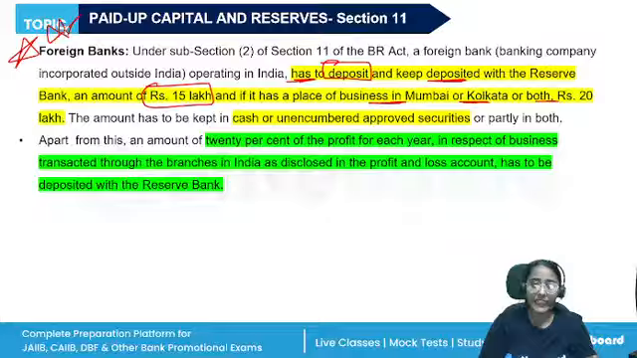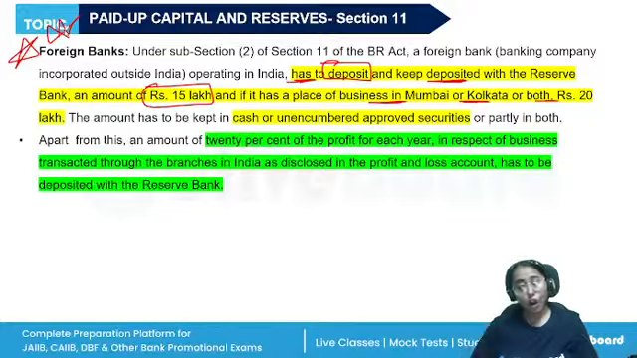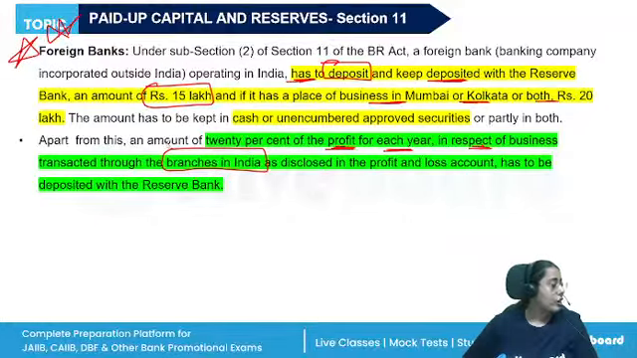Otherwise, rupees 15 lakhs. Apart from this, along with this deposit, 20% of the profit for each year in respect of the business transacted through the branches in India, not their overall business, but only through the branches in India.